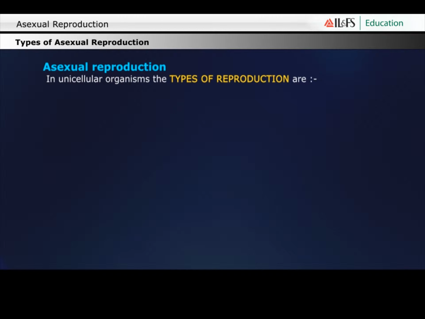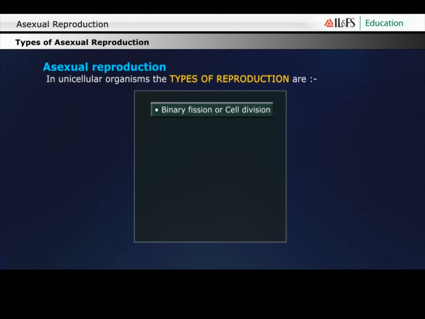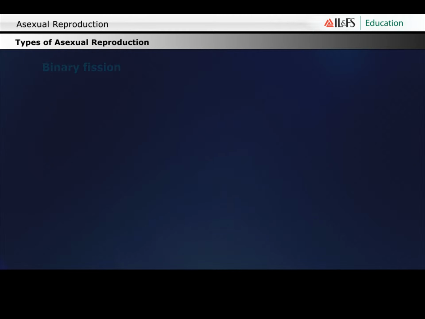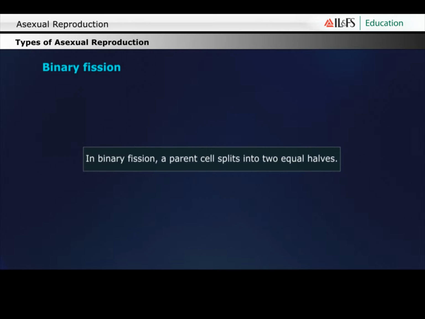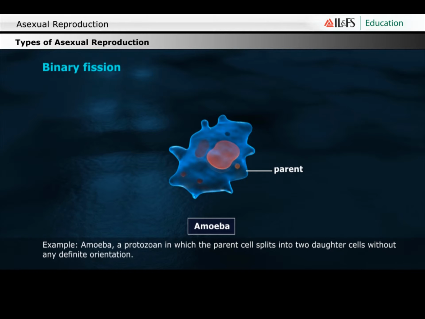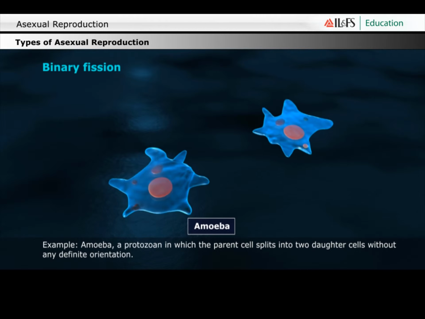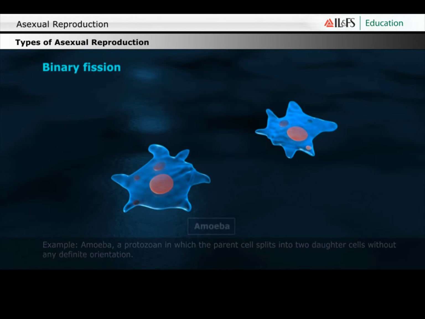In unicellular organisms, the types of reproduction are binary fission or cell division, multiple fission, regeneration, budding, spore formation. Binary fission. In binary fission, the parent cell splits into two equal halves. Example: amoeba, a protozoan in which the parent cell splits into two daughter cells without any definite orientation.